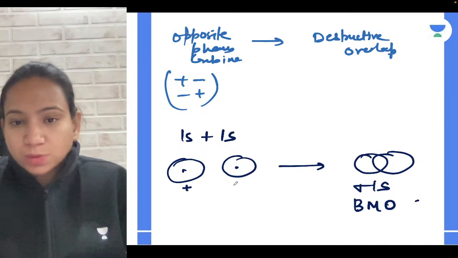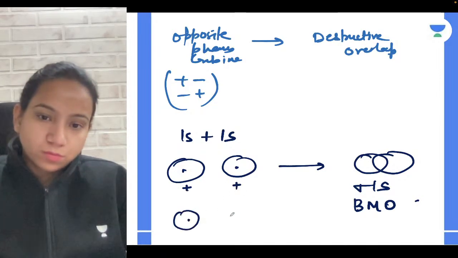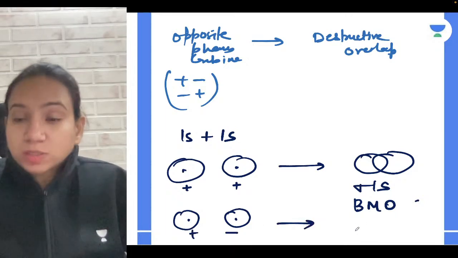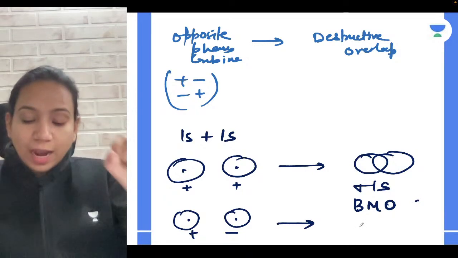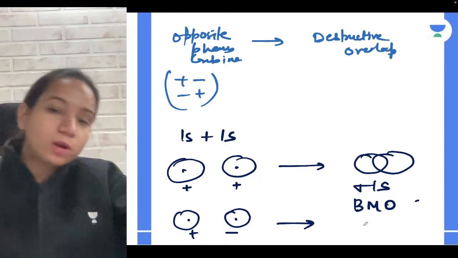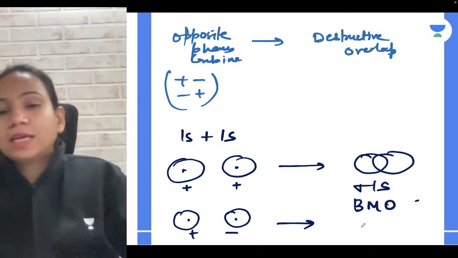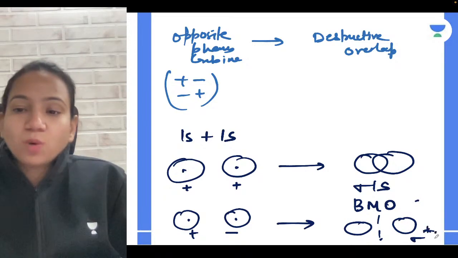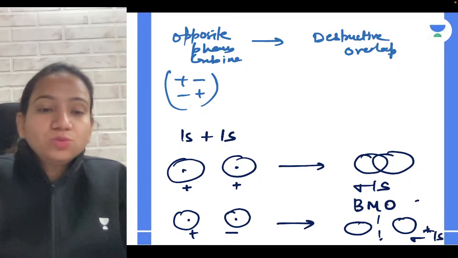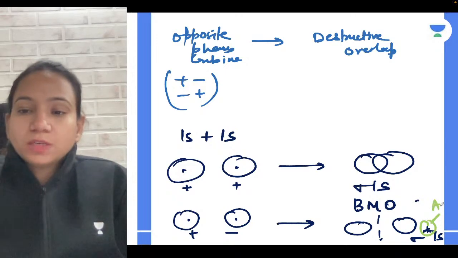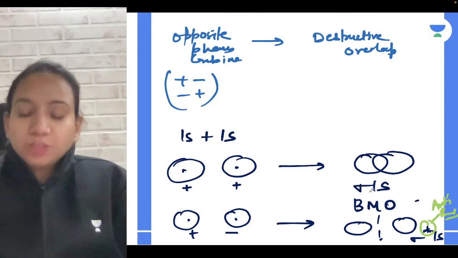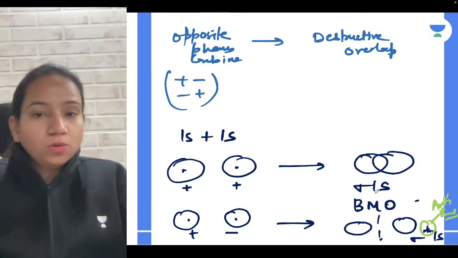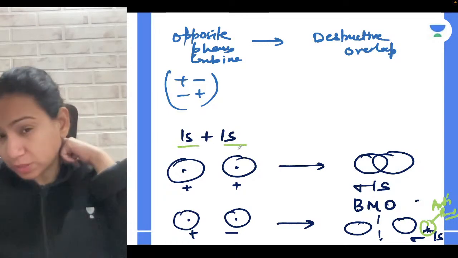But suppose they are combining with the different phase, positive and negative. Both possibilities are possible. So for every atomic orbital combination you will always get one bonding and one anti-bonding. They will undergo destruction and you will get sigma star 1s. Remember that the star is used to represent an anti-bonding molecular orbital, and without star it is a bonding molecular orbital. Very good. Like that, 1s with 1s, 2s with 2s, 2p with 2p.